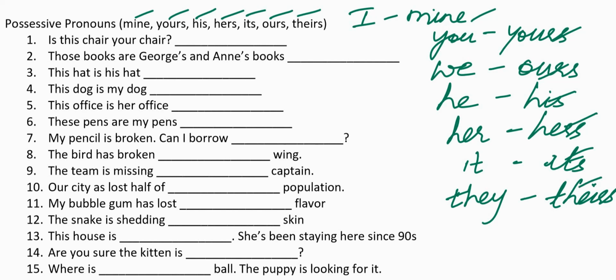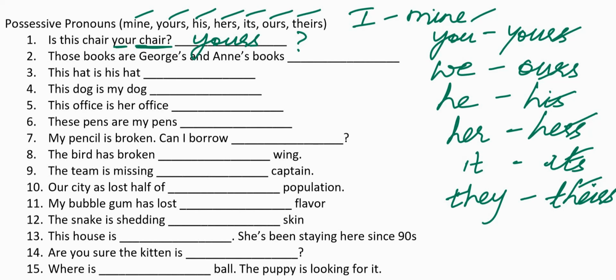They talk about possession. Remember, you should never use an apostrophe with a possessive pronoun. You cannot write your apostrophe s, our apostrophe s. It is wrong. In the first sentence, is this chair your chair? Now, we know we are talking about a chair. We need not repeat the noun once again. So we write, is this chair yours? Why have we written yours? Because by seeing your in the sentence, we know that we are asking the next person. Hence, we have to write yours.